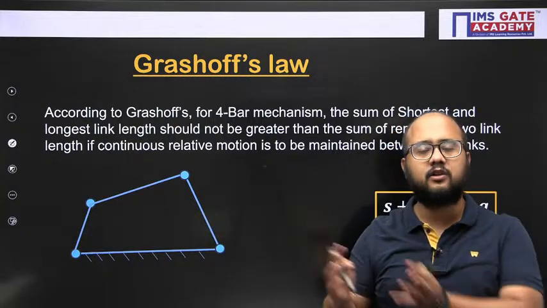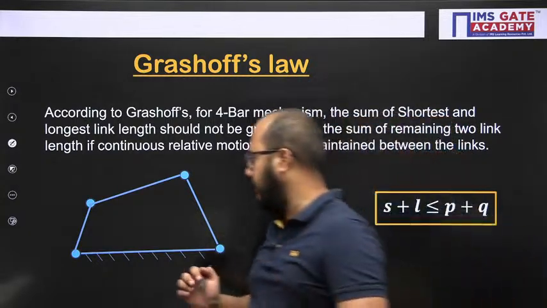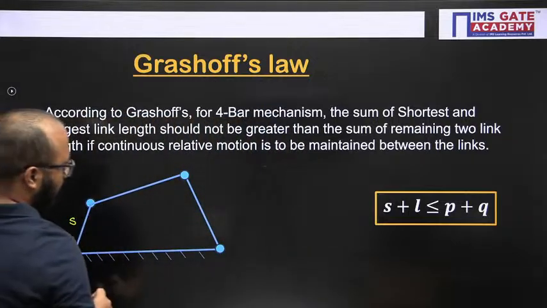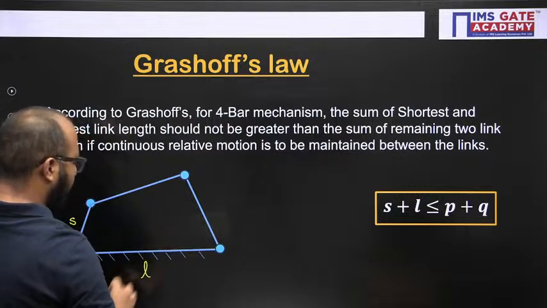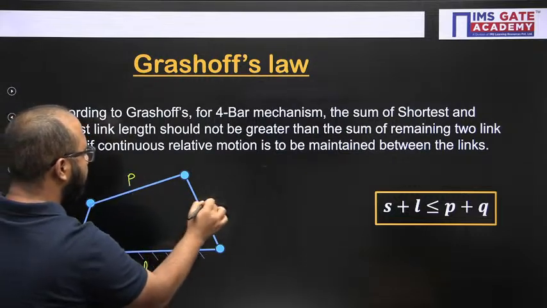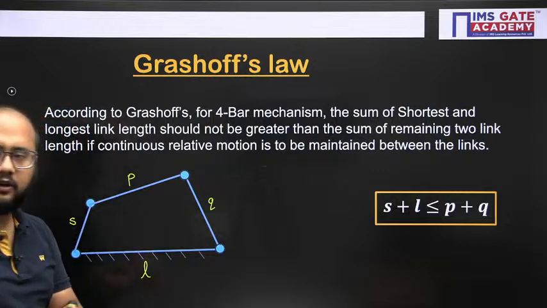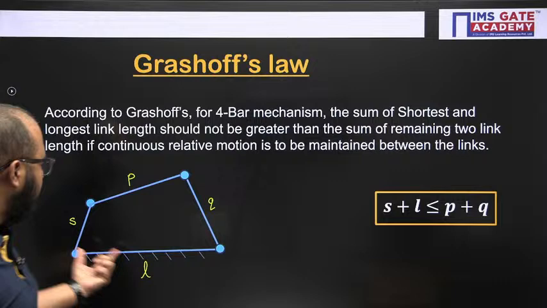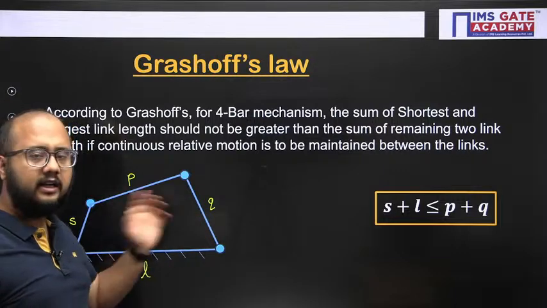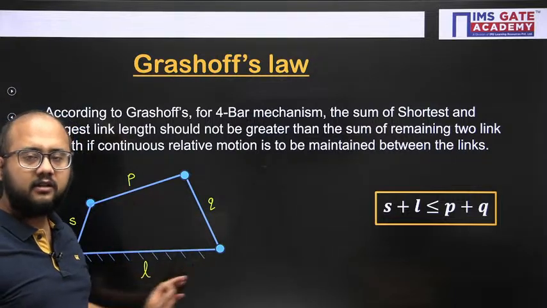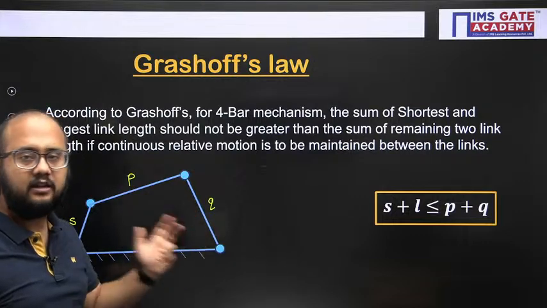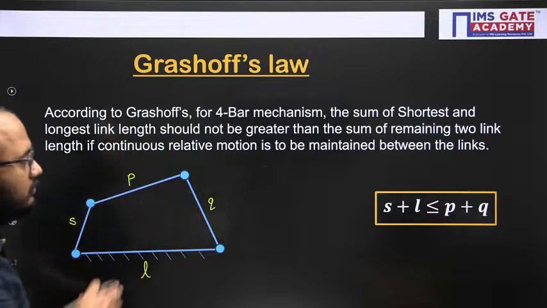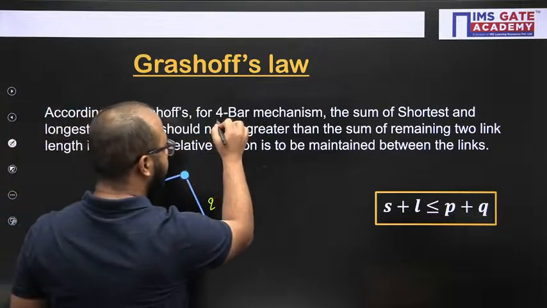And the other 2 will be there. Let us mention the names here. Let us consider this as the smallest link and this as the longest link. The other 2 link lengths I am mentioning with P and Q. So the smallest is denoted by S, the longest by L, and the other 2 are P and Q. I have mentioned the link dimensions here.